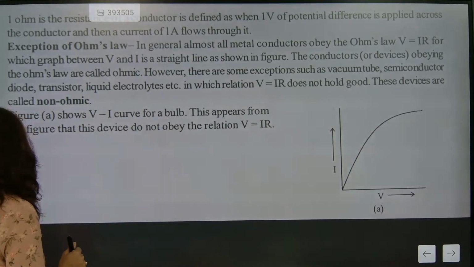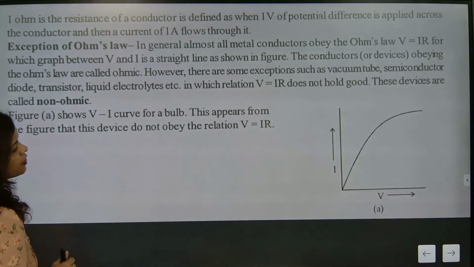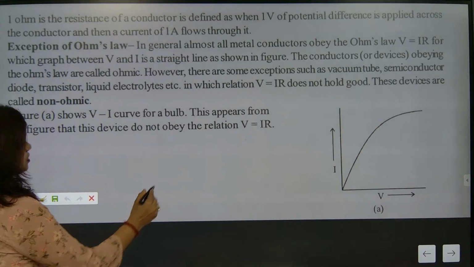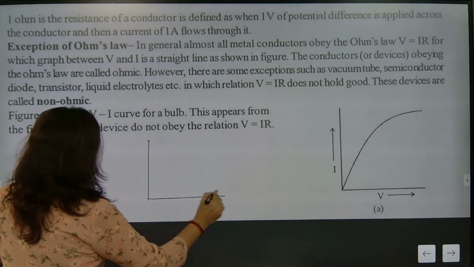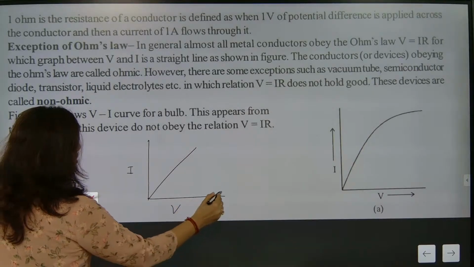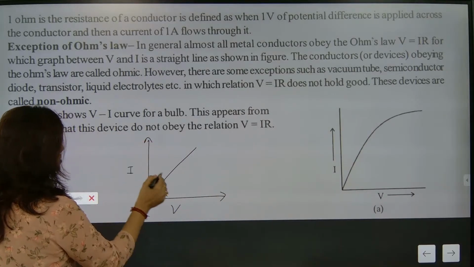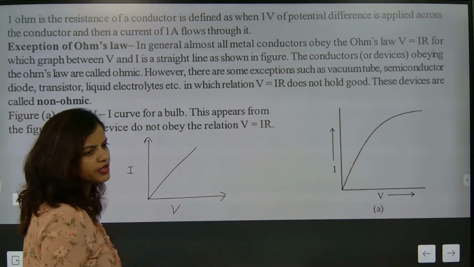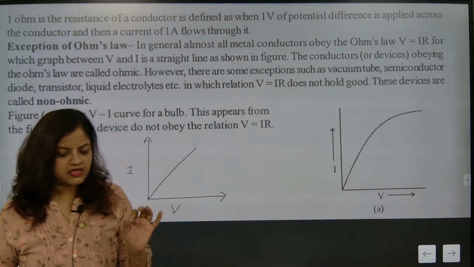So here, if I want to know how to draw it for Ohm's law, V is equal to IR. So current here, V here, a direct relation will be there. That means the device is following Ohm's law. You have to understand this one.